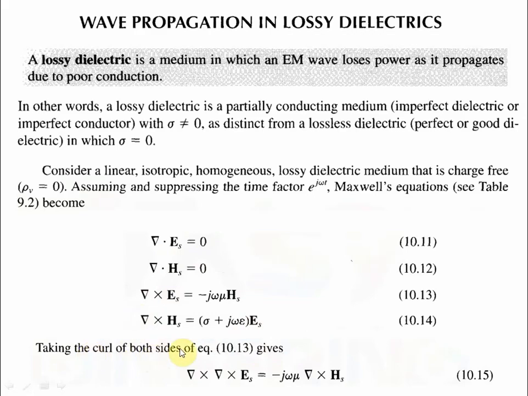Now taking the curl on both sides of equation 10.13. In this equation, del cross E equals minus j omega mu Hs, and if we take the curl on both sides, we get del cross del cross E equal to minus j omega mu and del cross Hs. This is the equation obtained after taking the curl of del cross E equals minus j omega mu Hs.